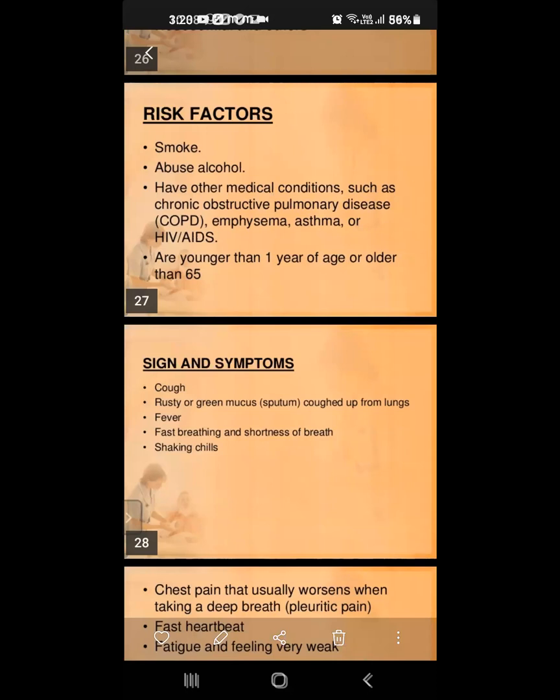With sinusitis or any type of normal coughing, it is not coming directly from the lungs. In patients whose lungs are affected by pneumonia, it comes directly from the lungs. The sputum comes out very hardly and the patient struggles. And fever, fast breathing and shortness of breath, and shaking chills. The patient has chills. That is the signs and symptoms of pneumonia: cough, rusty or green mucus, fever, fast breathing, shortness of breath, and shaking chills.